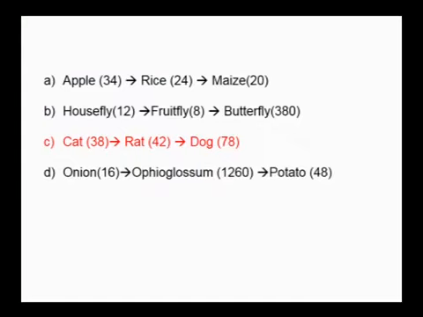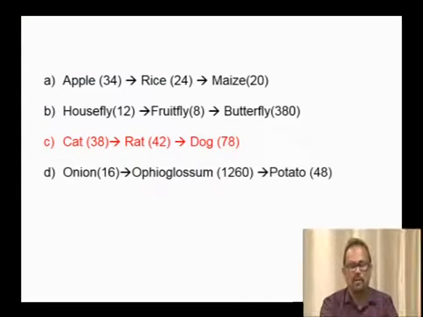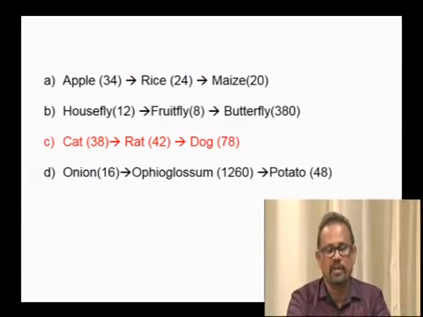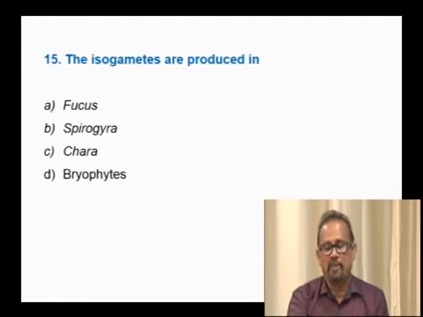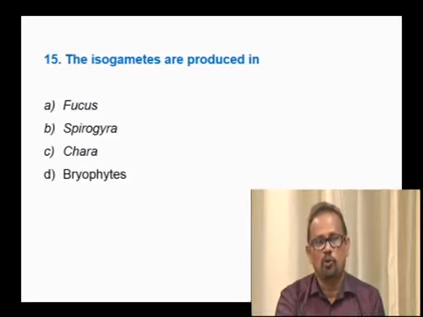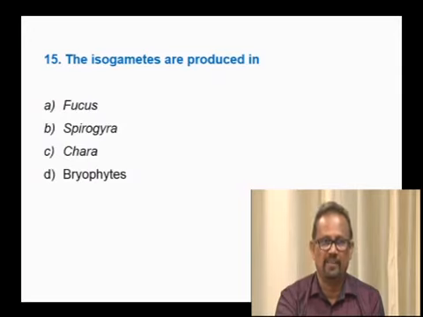Here I have given the lifespan and meiocyte number for different organisms. Next slide. The isogametes are produced in. Isogametes are also called homogametes, where sperm and the egg look alike. They are similar.